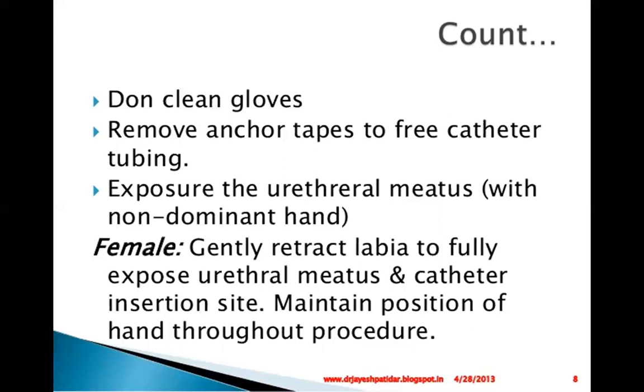Then expose the urethral meatus. After that, with the help of the non-dominant hand, we have to expose the external meatus. And in female, gently retract the labia. What do we have to retract? We have to retract the labia fully. When we retract the labia, only then will we fully expose the urethral meatus and the catheter insertion site, where the catheter has gone inside, and the urethral meatus will be exposed.